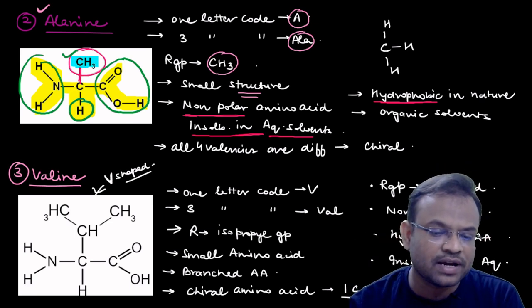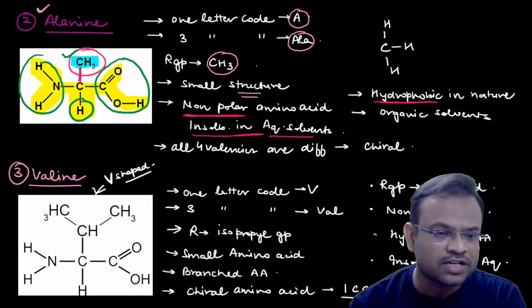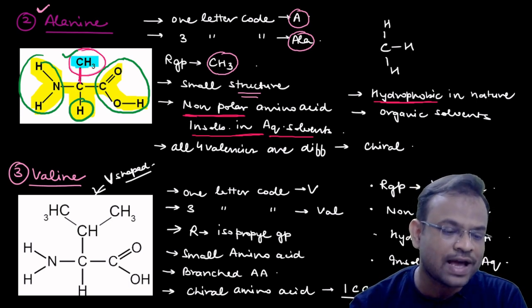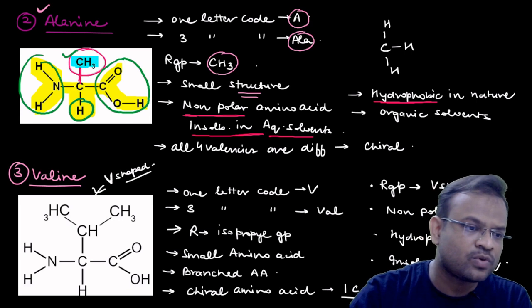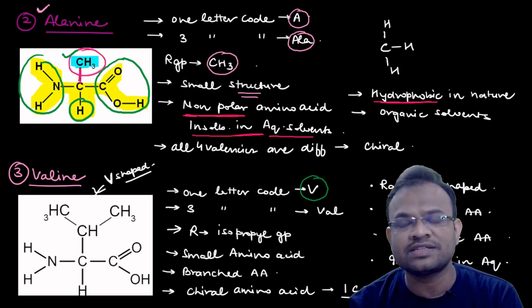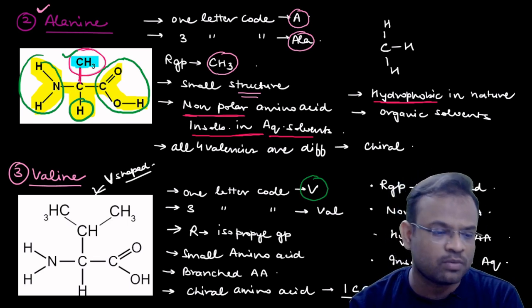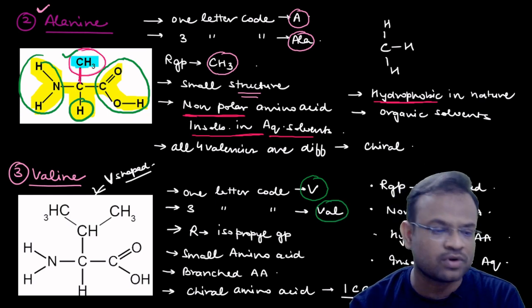Now we have completed alanine. I believe you would have definitely understood this much. Now let us move towards valine. What is valine? You can see that the 1-letter code for valine is V. There should be no problem because valine starts with V only. The 3-letter code again is VAL. This should also not be a problem.